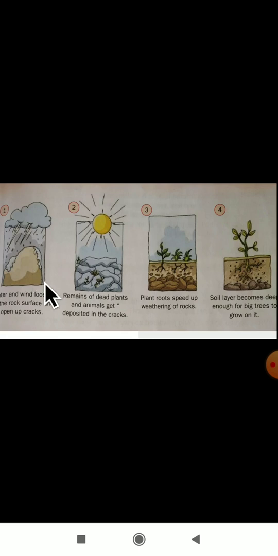Next, remains of dead plants and animals get deposited in these cracks. If the cracks happen, then what will happen? The remains of dead plants, it may be animals, will come and deposit here. Next process, what will happen? Plant roots speed up weathering of rocks with the deposition of all these dead plants and animals. The plant roots will speed up here. Soil layer becomes deep enough for big trees to grow.